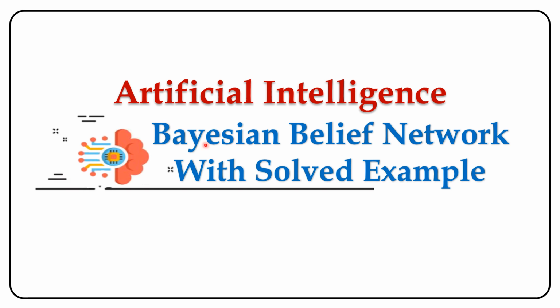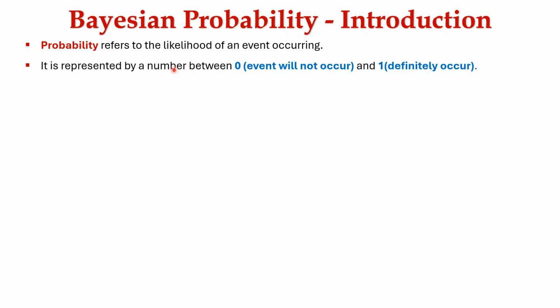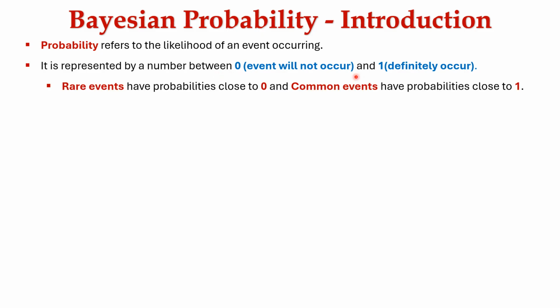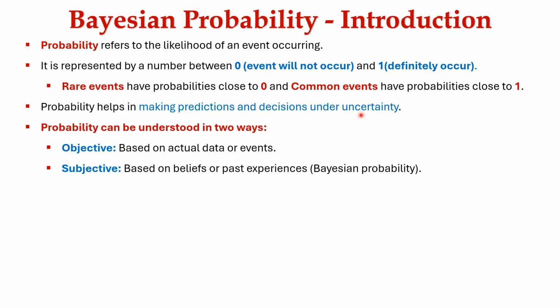In this session, let's learn about Bayesian Belief Network with a solved example problem. Yes, as a part of introduction, we all know that the probability refers to the likelihood of an event occurring. It is represented by a number between 0 and 1. Rare events have probabilities close to 0 and common events have probabilities close to 1. Probability helps in making predictions and decisions under uncertainty.